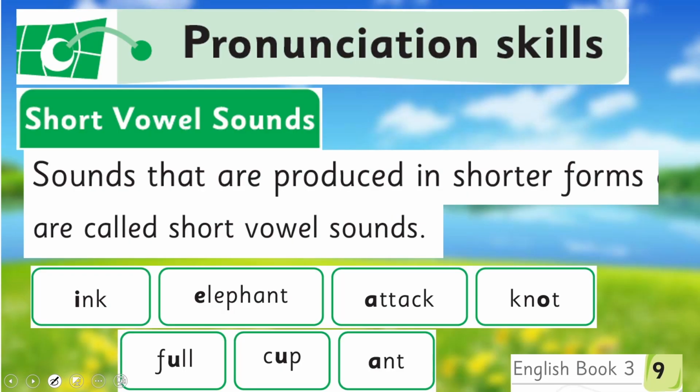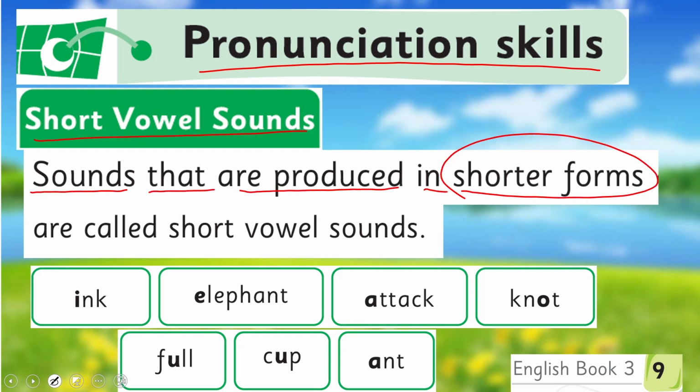So what they want from us: pronunciation skills, short vowel sound. What your book is saying: sounds that are produced in shorter forms are called short vowel sounds. These are the examples. We can say it: ink, elephant, attack, knot, full, cup, ant.